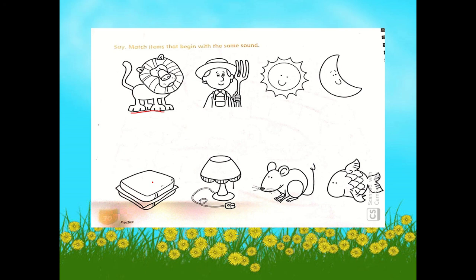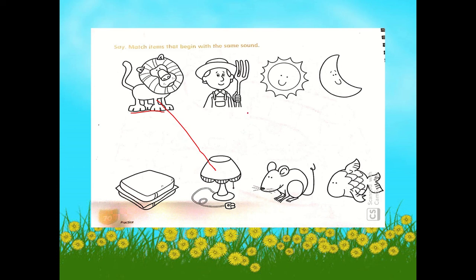Does sandwich begin with L, the same as the lion? Does it begin with L? No. Does the word lamp begin with the same sound as lion? Yes, very good. So, we are going to match the lion and the lamp.